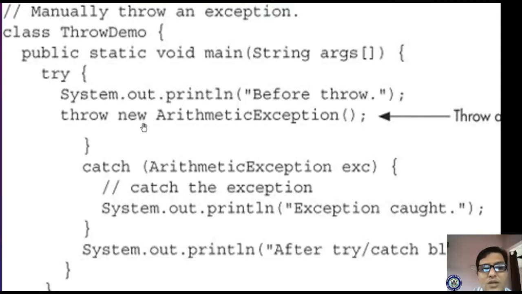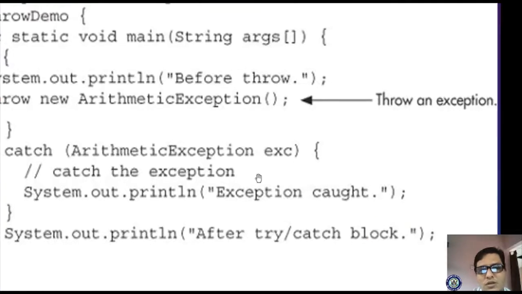Here new means you are creating, right? Which exception are you creating? Arithmetic exception. Got it? Throw is the keyword for a user defined exception. So here you are creating your own exception. It will be caught by the catch block, and in the catch block you declare the ArithmeticException and create the object for it.